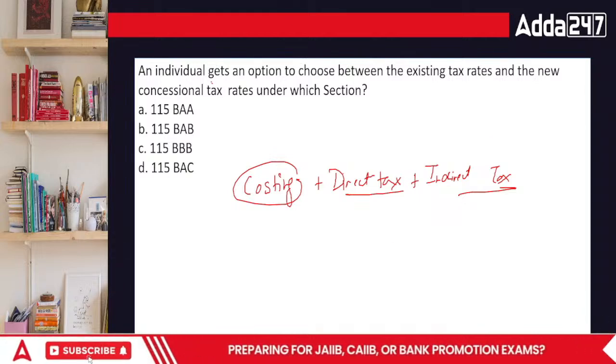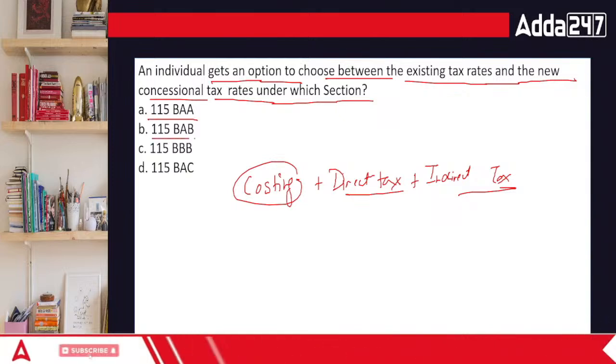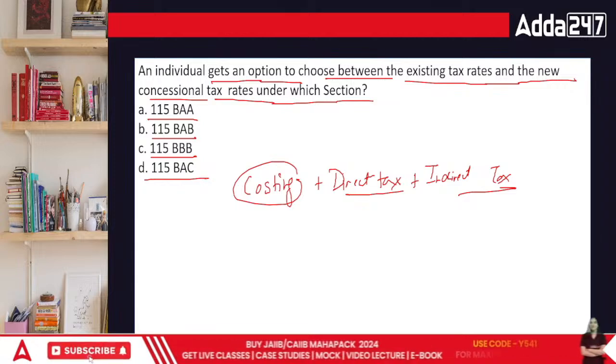An individual gets an option to choose between an existing tax rate and the new concessional tax rate under which section? 115BAA, 115BAB, 115BBB, or 115BAC?